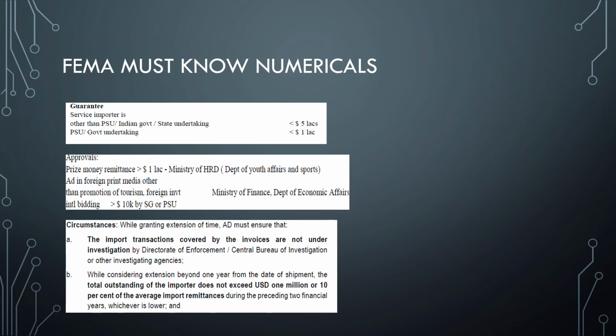And in case of approvals, prize money of more than $1 lakh needs Ministry of HRD approval. In case of advertisement in print media other than promotion of tourism, if it exceeds $10,000, then approval is required. So for example, the value might be given as $7,000 and asked whose approval is required. In a flow, you might choose the option containing approval is required, but approval is required only if it exceeds the above threshold limits, that is $1 lakh and $10,000 respectively.